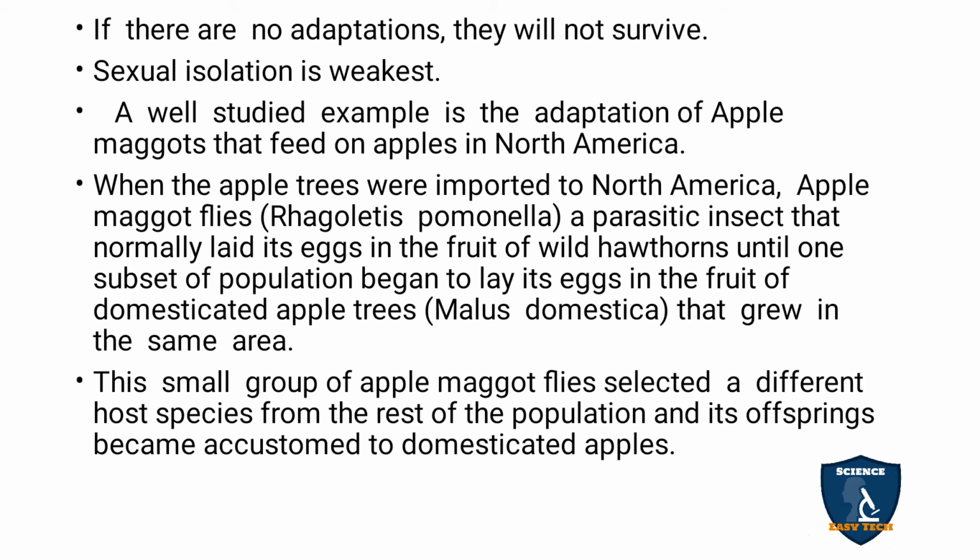When apple trees were imported to North America, the apple maggot flies, Rhagoletis pomonella, a parasitic insect, laid eggs on the fruits of wild hawthorns until one set of the population began to lay its eggs in the fruit of the domesticated apple tree, Malus domestica, that grew in the same area.